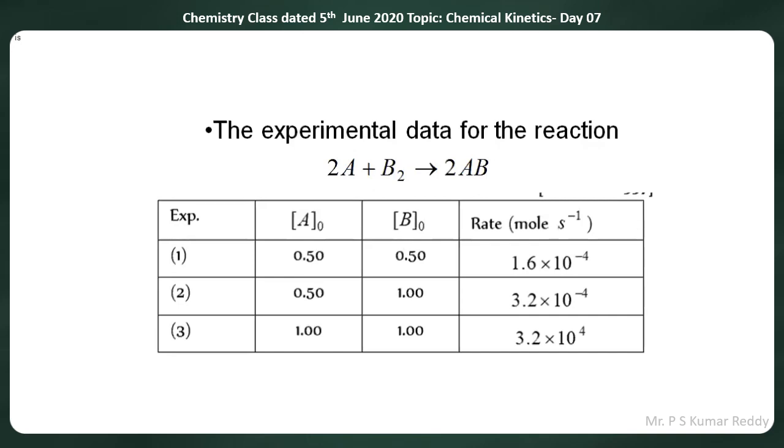So experimental data for the reaction 2A plus B2 gives rise to 2AB. This is the reaction given. The data is given as experiment, concentration of A, concentration of B2, and rate.